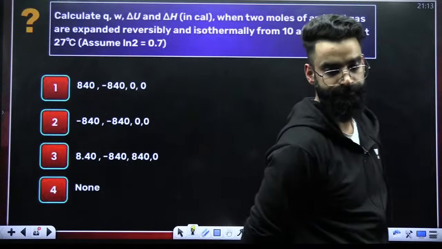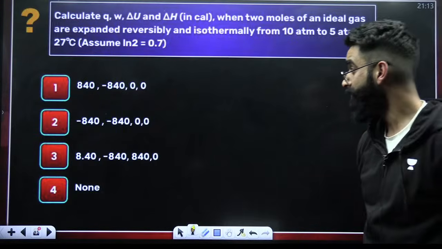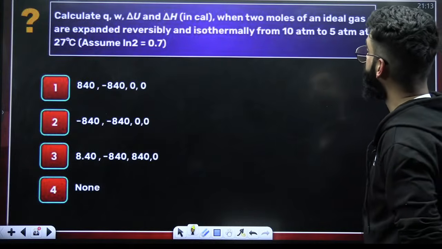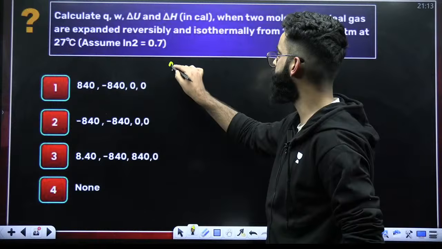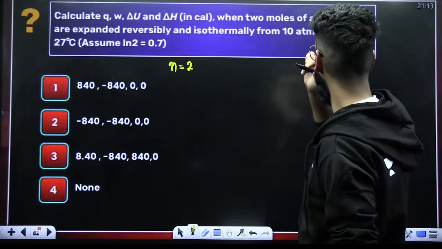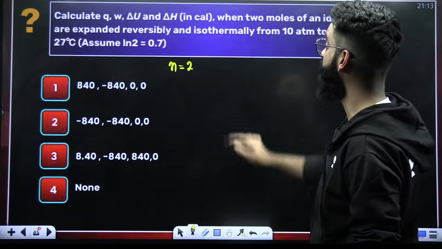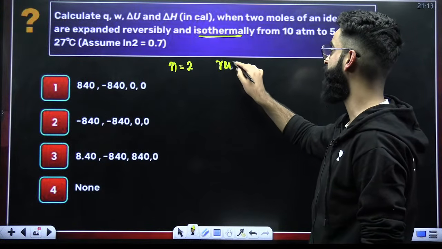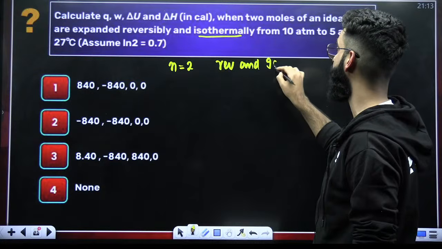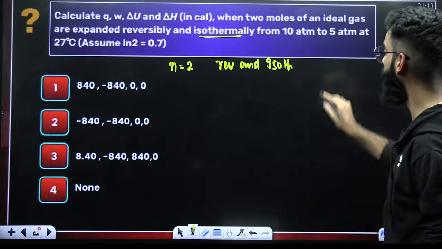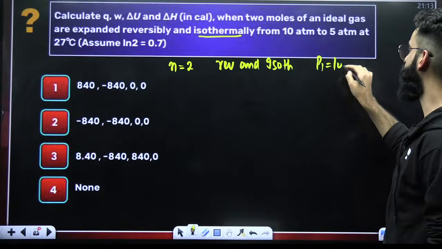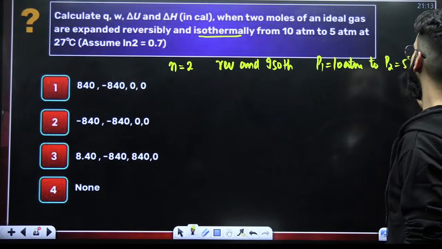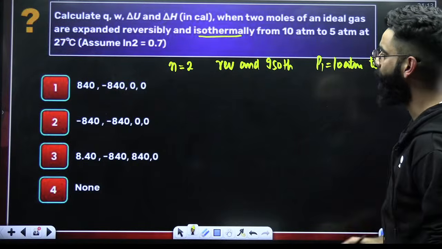Look at this question. Calculate Q, W, delta U, and delta H in calories when 2 moles of an ideal gas are expanded reversibly and isothermally from the pressure of 10 atm to the pressure of 5 atm at 27 degrees centigrade.